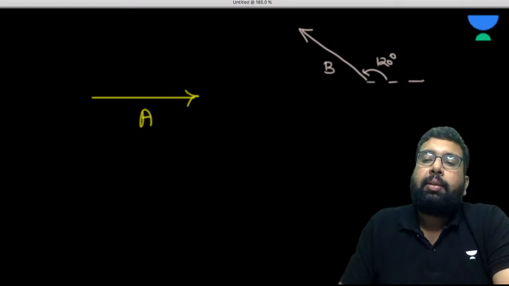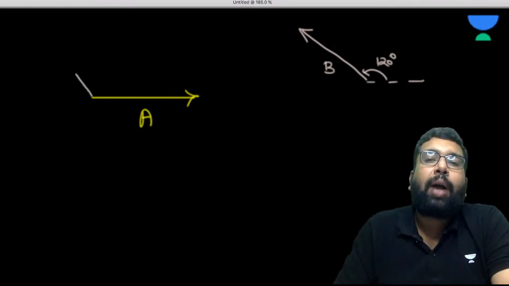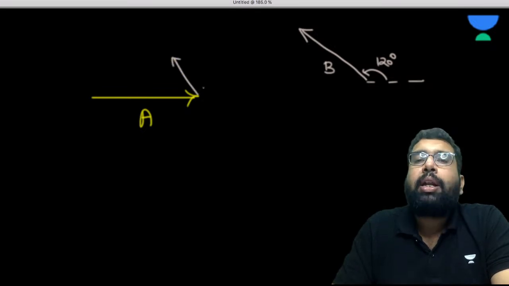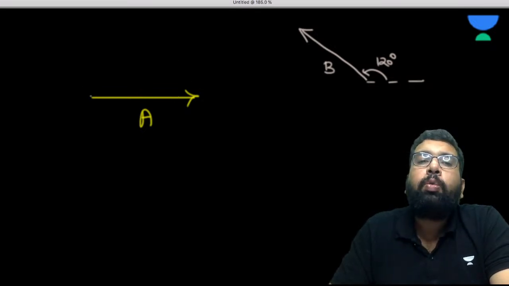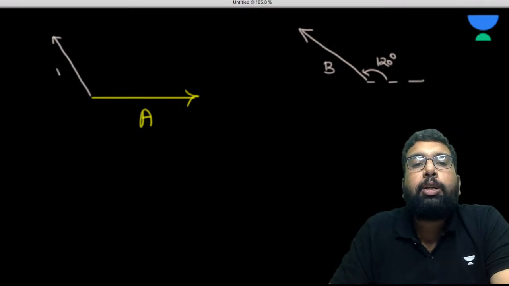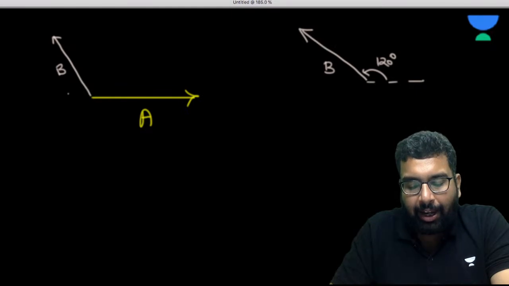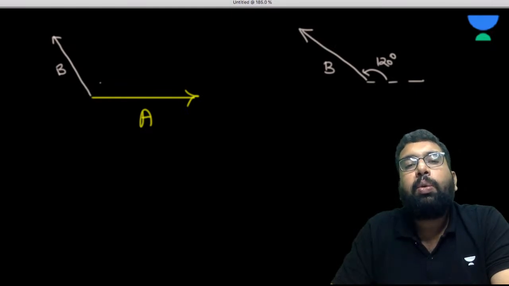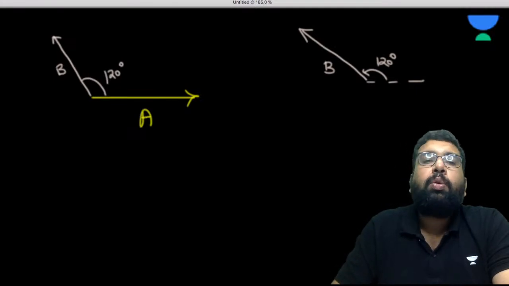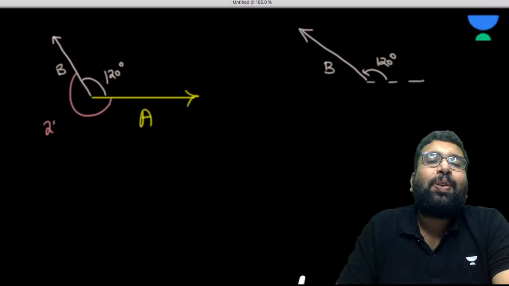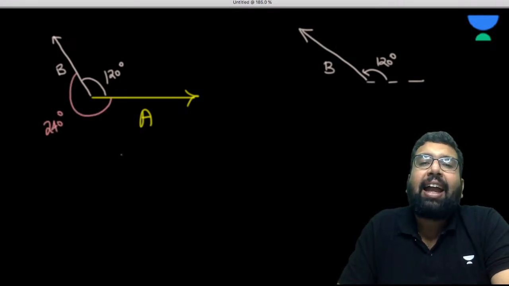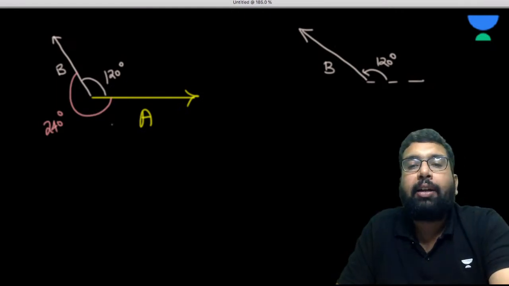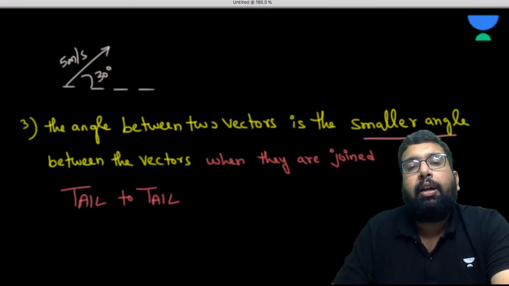If I bring this B near A and join it, I could join it here also, but I'm not joining it here. Why so, sir? Because I want to find the angle between them, so they must be joined tail to tail. When they are joined tail to tail, what is going to be the angle between them, sir? Obviously, it is 120. Or, sir, the angle between these two is also 240, right? The angle between these is also 240. So, sir, what is the angle between two vectors? It is the smaller angle between the vectors.